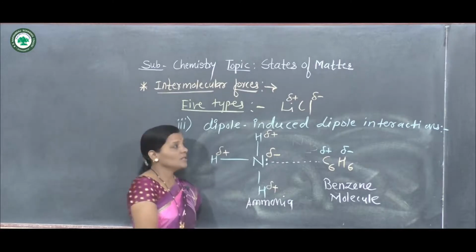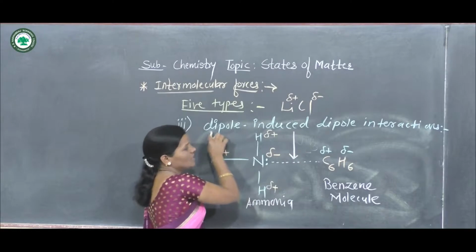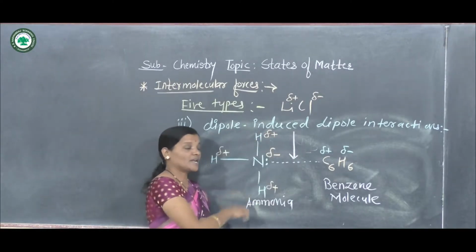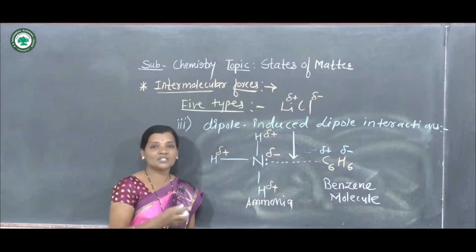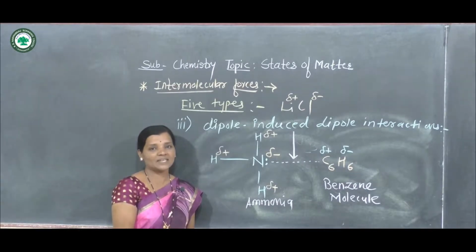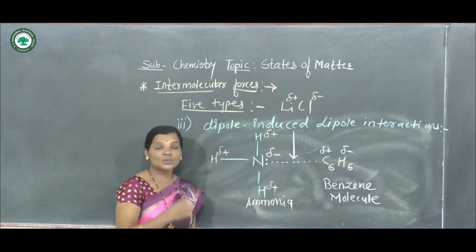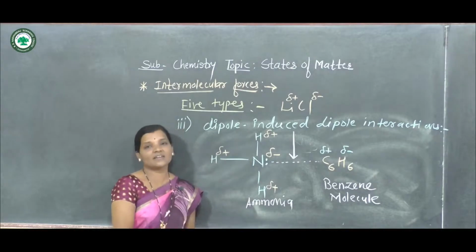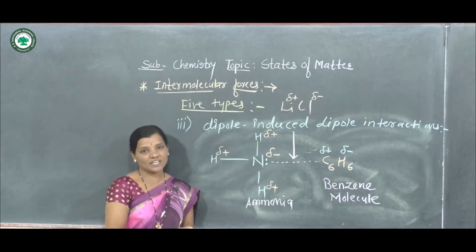And so here these interactions are called dipole-induced dipole interactions, because polarity is induced in a non-polar molecule, benzene, which has zero dipole moment, due to the polar nature of this ammonia. Hence these interactions are called dipole-induced dipole interactions.